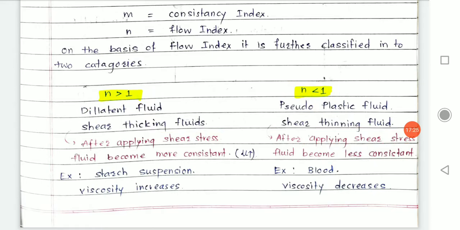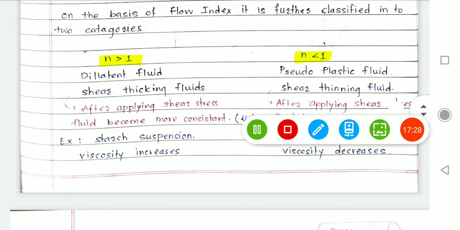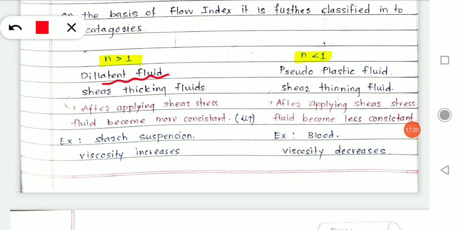So if we see an example for it, for the dilatant fluid the example will be a starch suspension. If you have starch at your home, and you are able to create a starch suspension and try to stir it, what will happen while stirring? The starch suspension becomes thicker and thicker. Okay, viscosity keeps on increasing, whereas with blood, if shear stress is applied, the viscosity decreases. Understood?